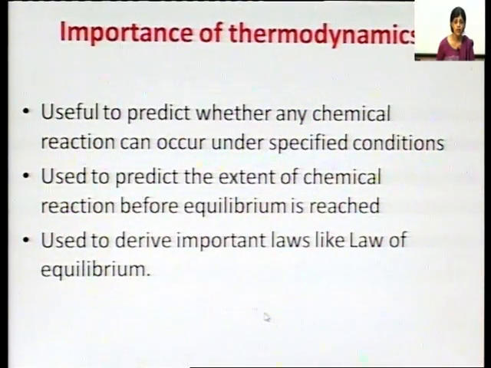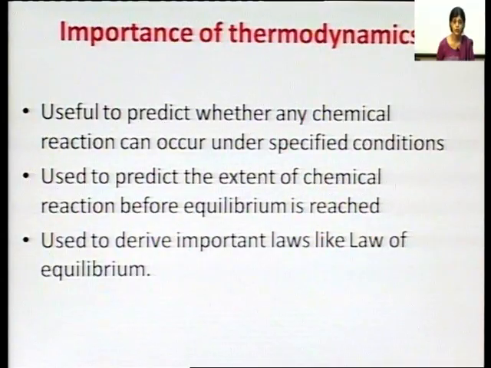Then, what is the importance of thermodynamics? Why do we study thermodynamics? Thermodynamics is useful to predict whether any chemical reaction can occur under specified conditions.